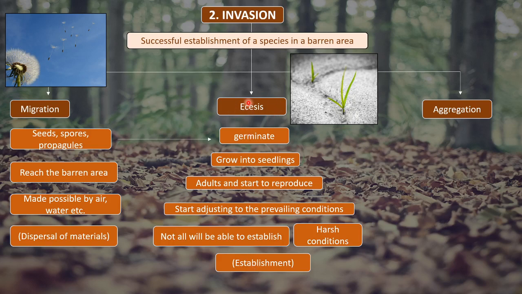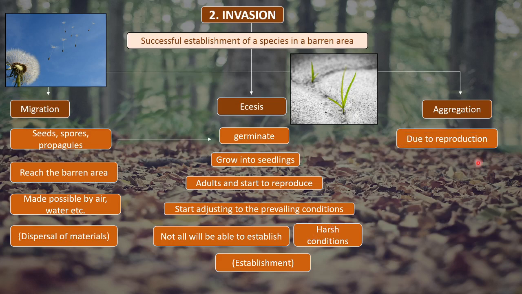So ecesis is also called the stage of establishment, or the stage of continuation, right? So this is about ecesis. The seeds that have migrated from another area and reached a barren area try to germinate, and during this process they start adjusting to the prevailing, harsh conditions.